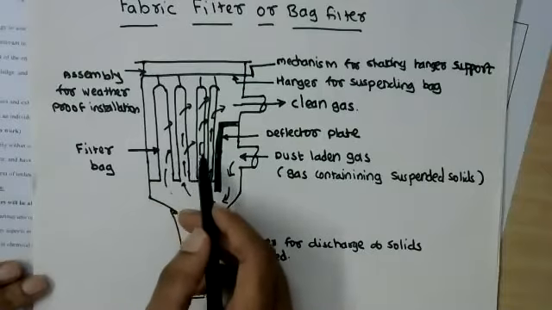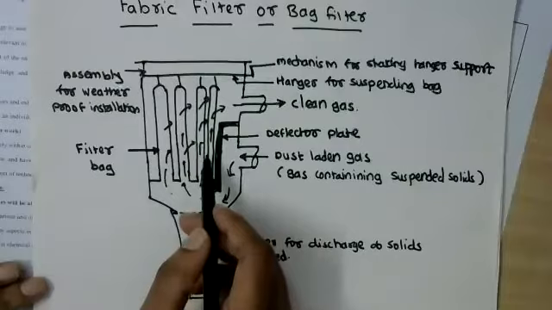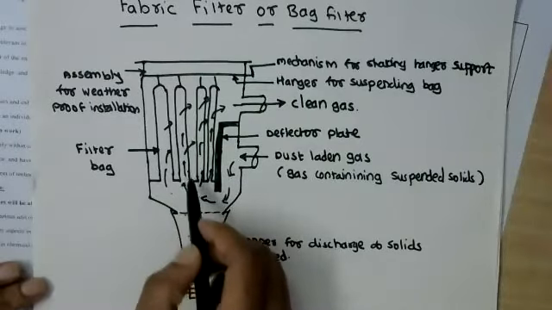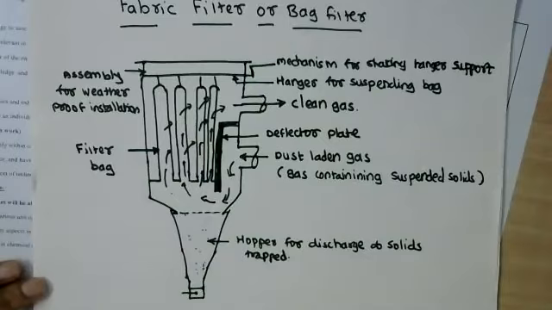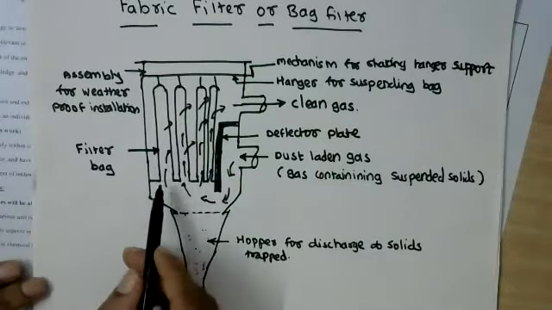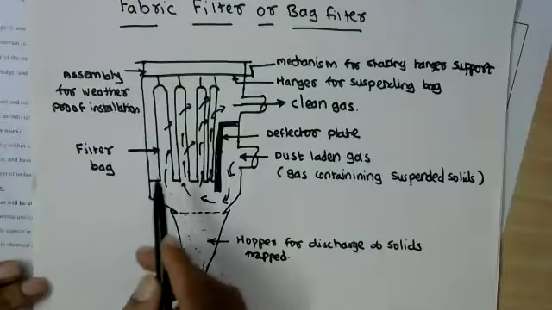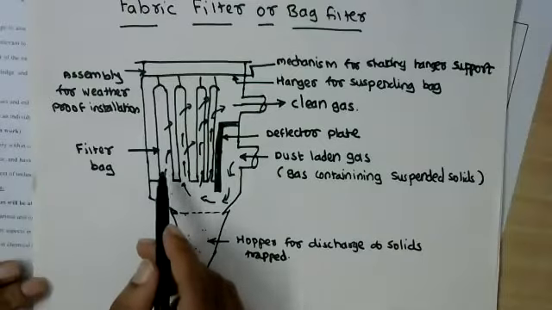The number of bags, varying in length from 2 to 10 meters, are suspended inside. The diameter can be between 120 mm to 80 mm,